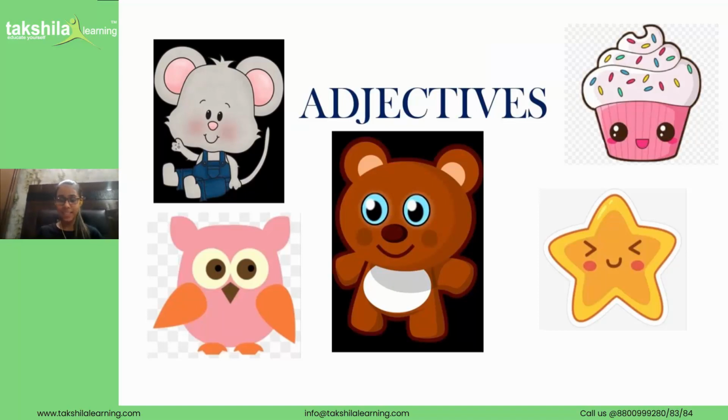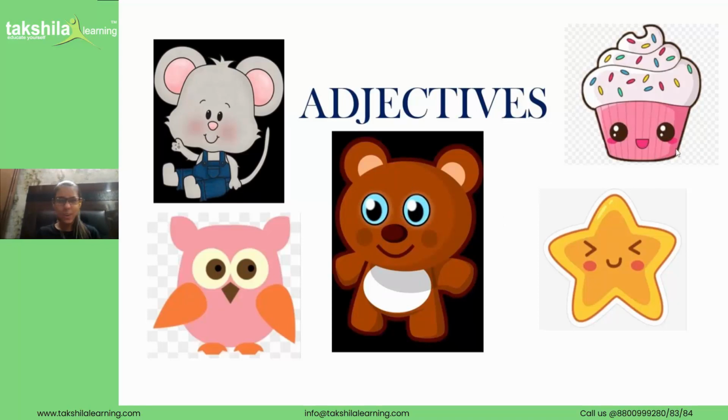I hope you can see the screen, right? Now on the screen you can see very cute things like the yellow flower, yellow star, a brown colored teddy, a pink colored cupcake which looks very yummy, right?